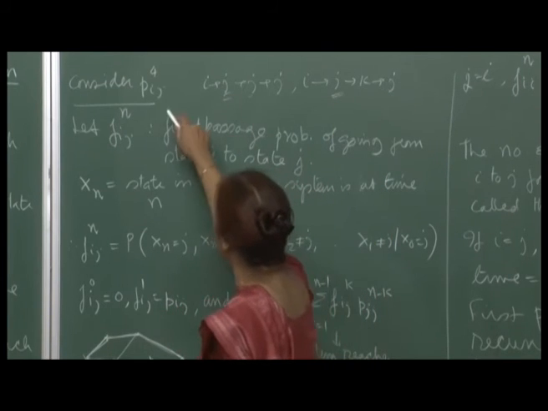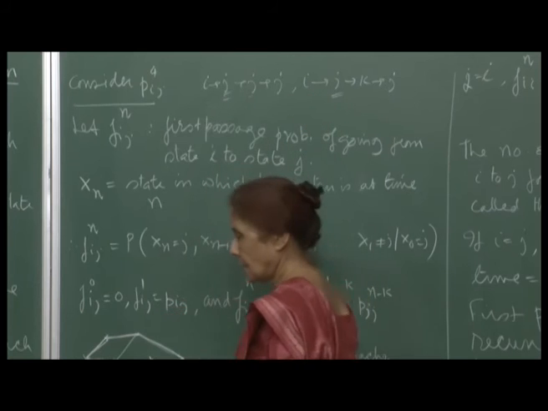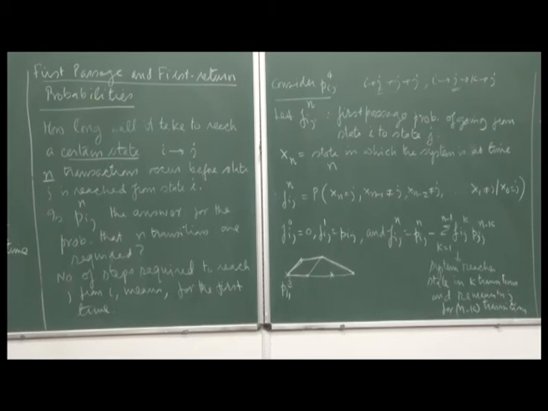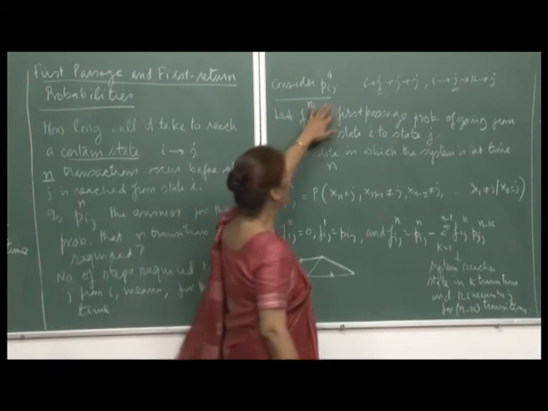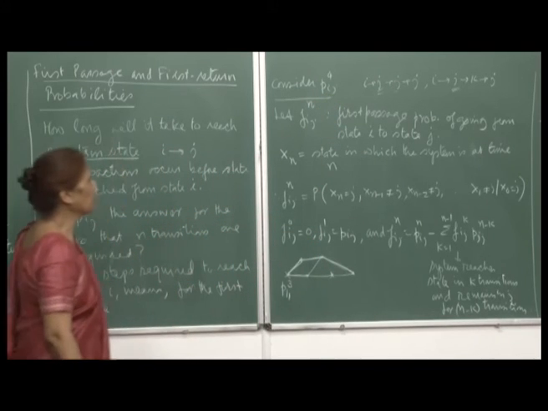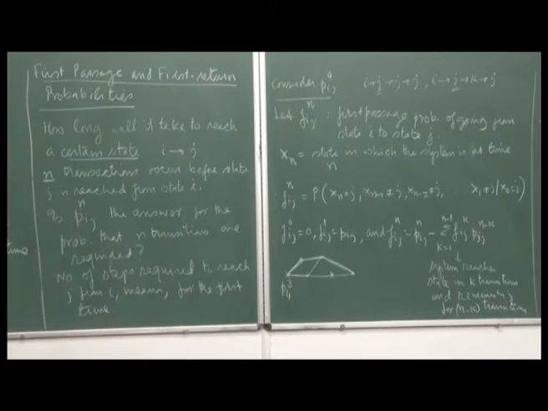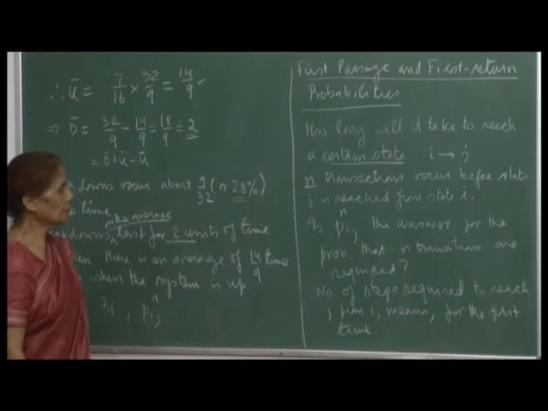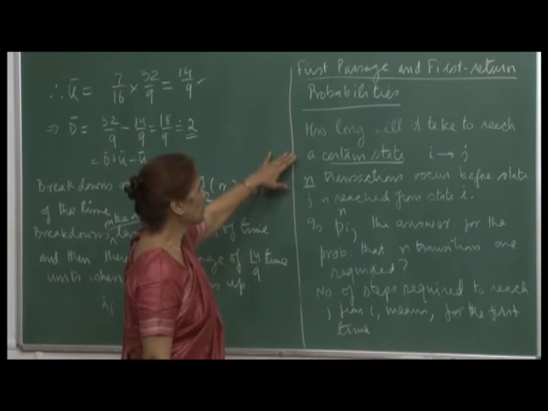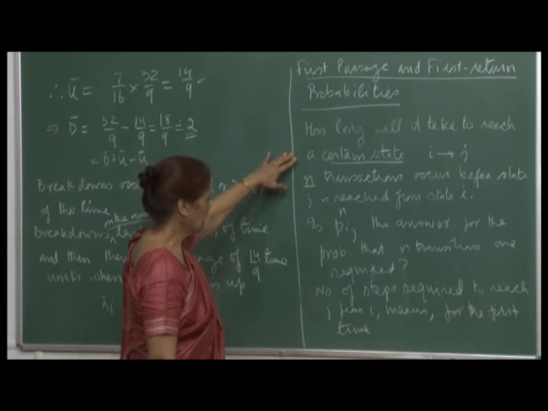So, when you compute the probability Pij4, remember we said it includes all possible paths of going from I to j, right. And so, you could revisit j in between a number of times, because you have to enumerate all possible paths. So, therefore, this is not the answer we are looking for. So, we need to make some more definitions and some more terminology has to be introduced to compute these probabilities. So, the first passage and first return probabilities we want to compute, right.